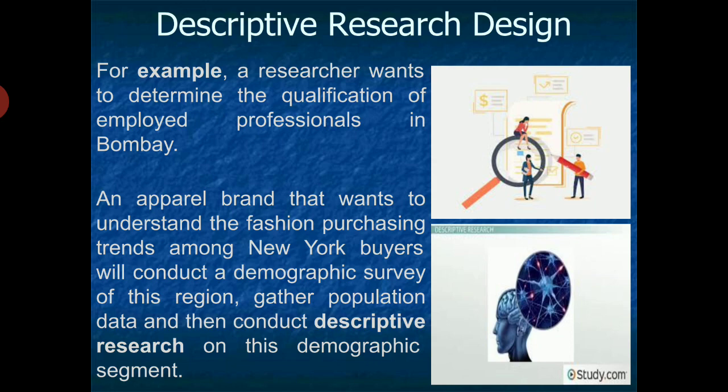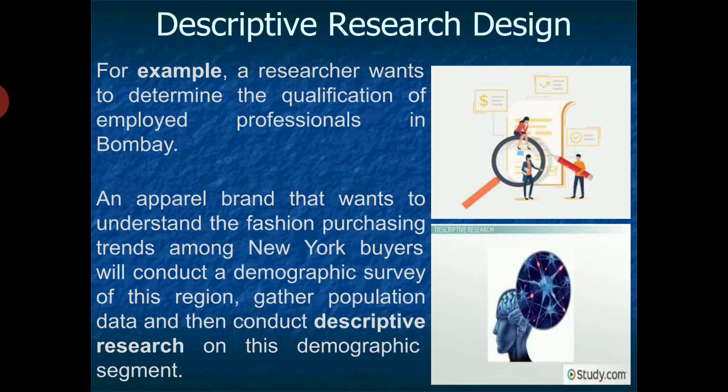Let us continue with the example to make this particular research design clearer. A researcher wants to determine the qualification of employed professionals in Bombay. Say, for example, if a researcher conducts research to find out the qualifications of professionals who are working in a particular area in Bombay, then he goes with the descriptive design, because he knows what he wants to find out, and accordingly in that area only, in that particular sector only, he will find out the responses from the respondents.